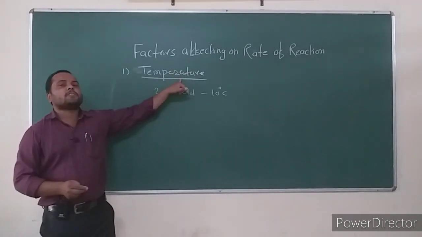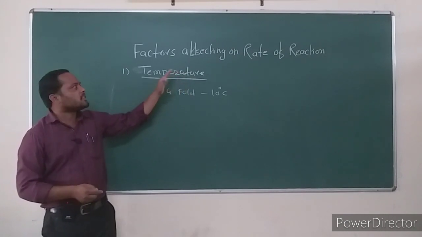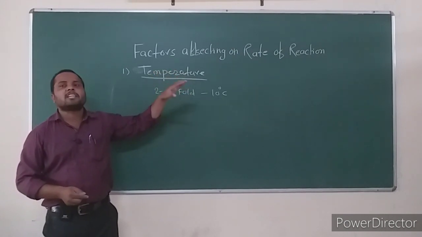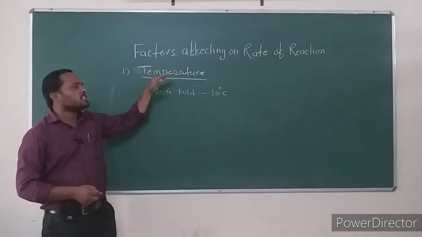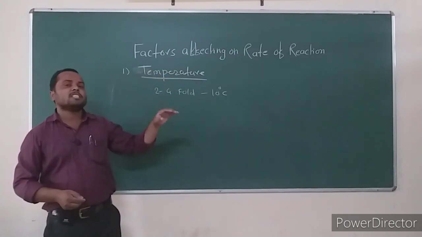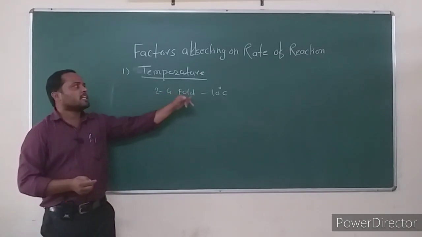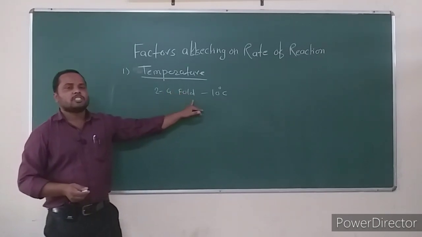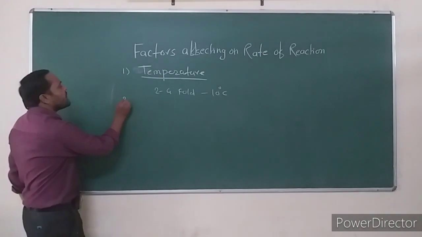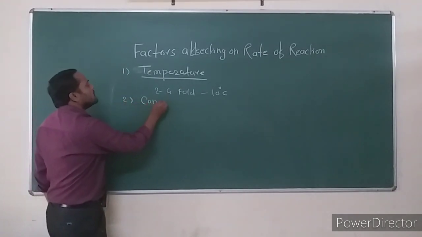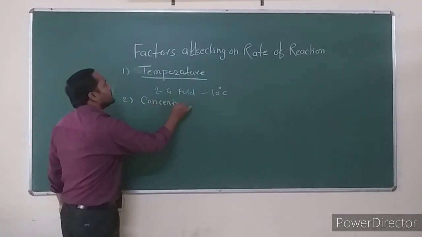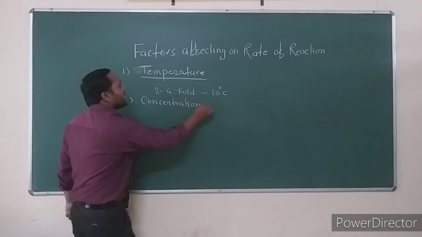So temperature is the first factor which affects the rate of chemical reaction. As we change the temperature of a chemical reaction, the rate of reaction also changes. Then consider the second factor which affects the rate of reaction: concentration of reactant.